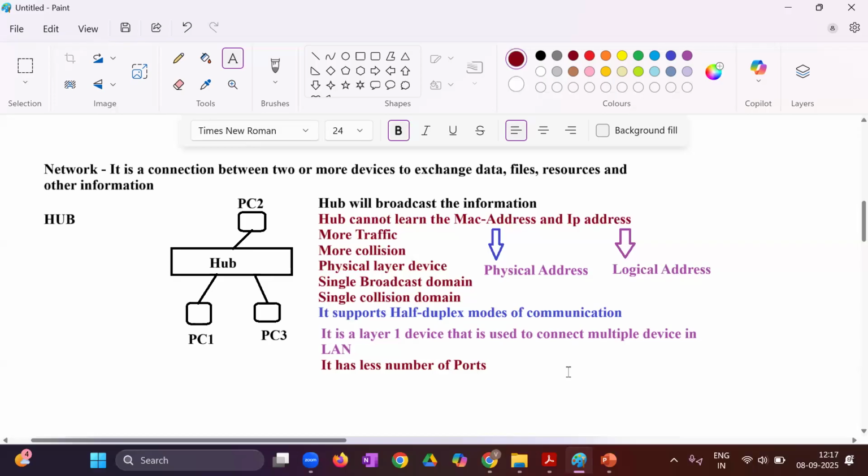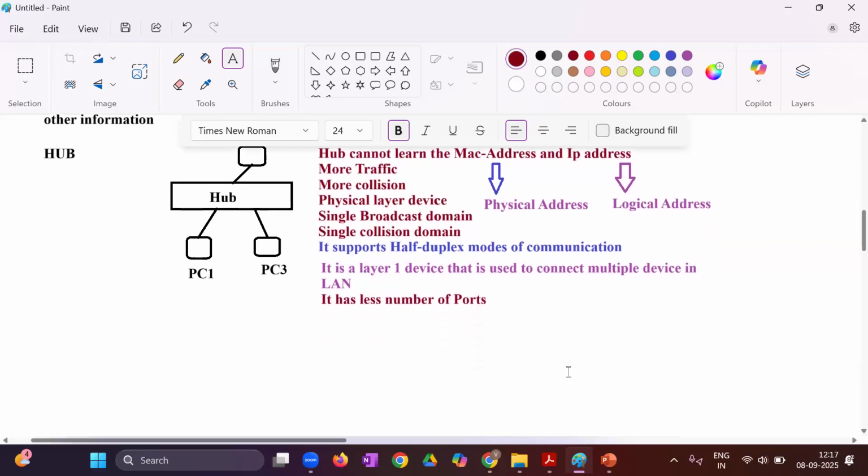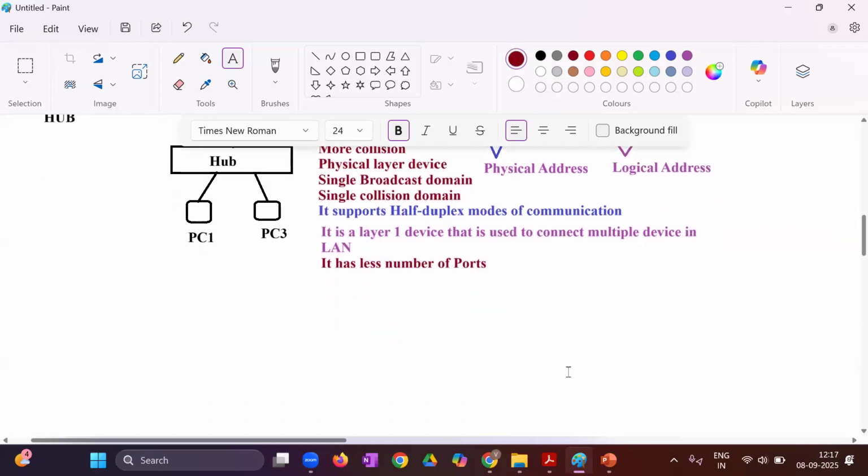So bridge is a layer 2 device that has the connectivity between two LAN segments. I'm not telling that bridge will be connecting two different LANs. No, same LAN but LAN segments. But the advantage is that bridge can understand the MAC address, right?